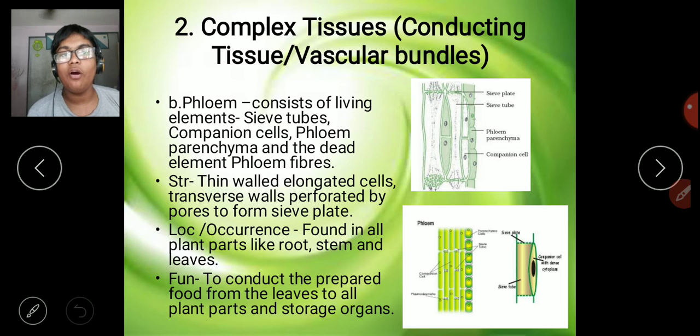They are found in all plant parts like root, stem, and leaves. The function is that it conducts the prepared food from the leaves to all parts of the plant, so that the plant can use it and live. So in this way, we have learned about plant tissues. Tissues is a very important chapter in biology, because it's the basic.